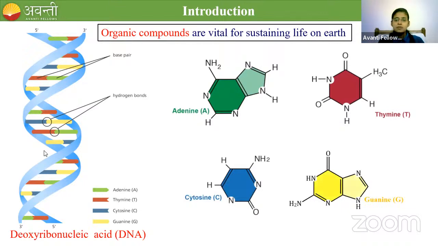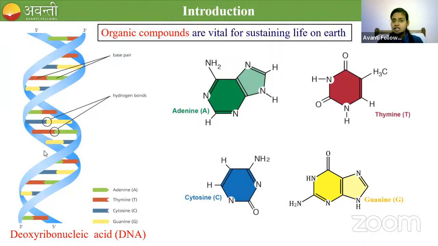These pair as AT and GC, adenine with thymine and cytosine with guanine, and form the DNA structure. In these four bases we have organic compounds containing nitrogen, hydrogen, oxygen, joining together to form DNA. This is a very important compound which is vital for sustaining life on Earth.